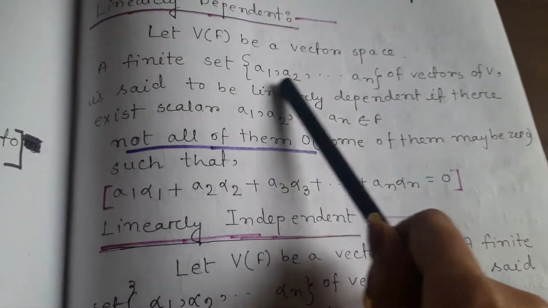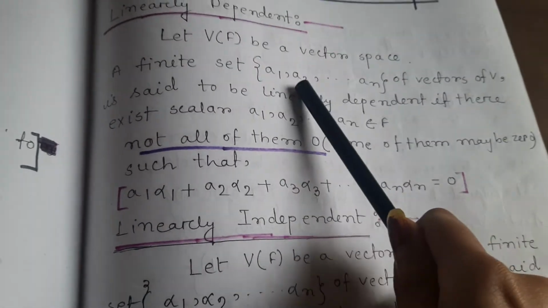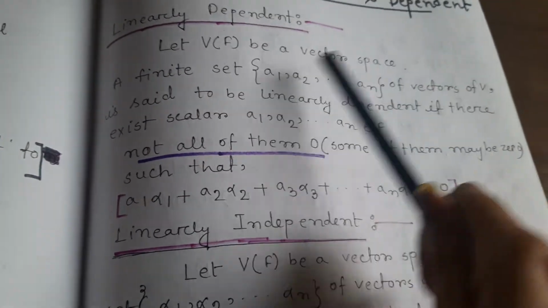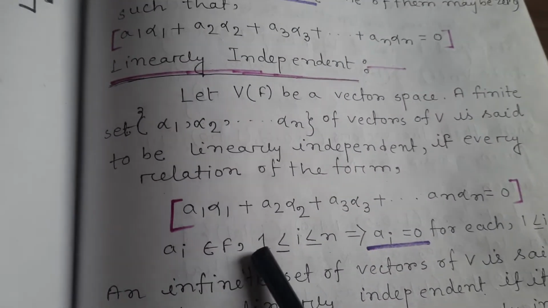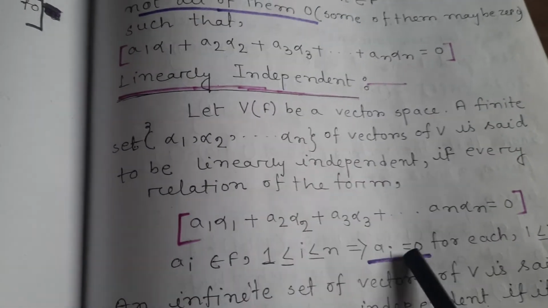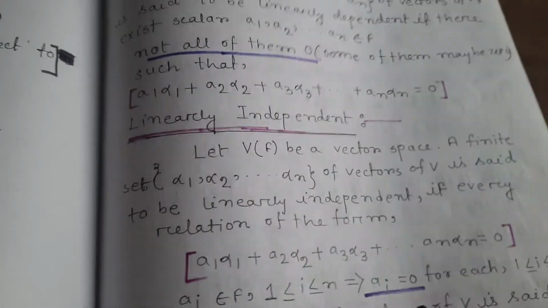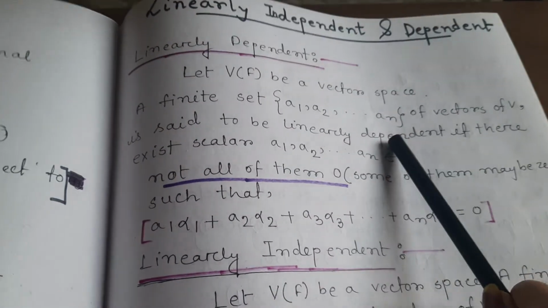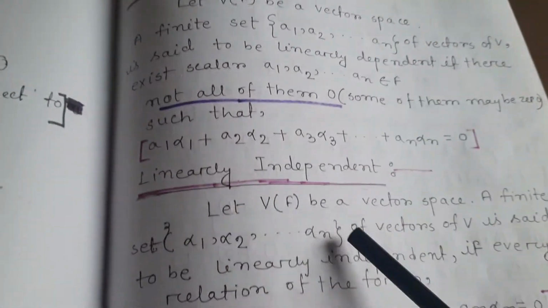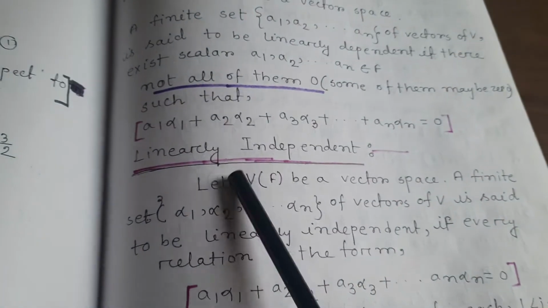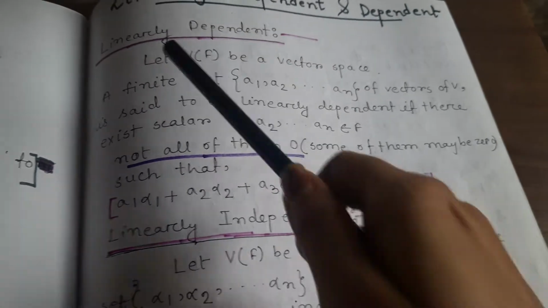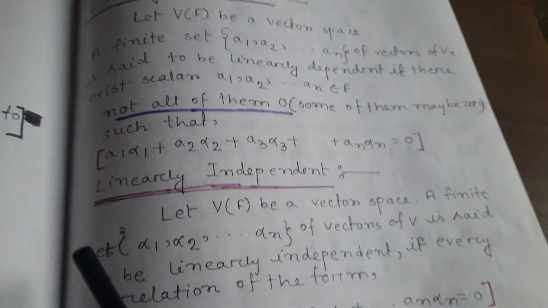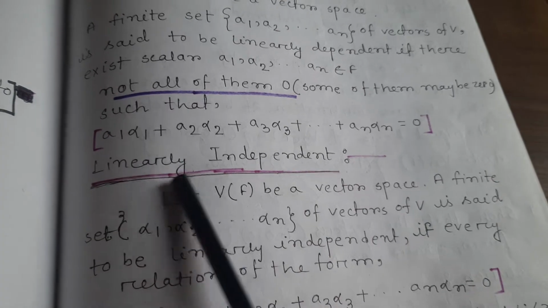But when these are all 0, that means a1 equal to 0, a2 equal to 0, a3 equal to 0, like this, an equal to 0, that means ai equal to 0 for i from 1 to n, when all scalars are 0, it will be linearly independent. When not all of them are 0, it is linearly dependent, and when all of them are 0, it is linearly independent.